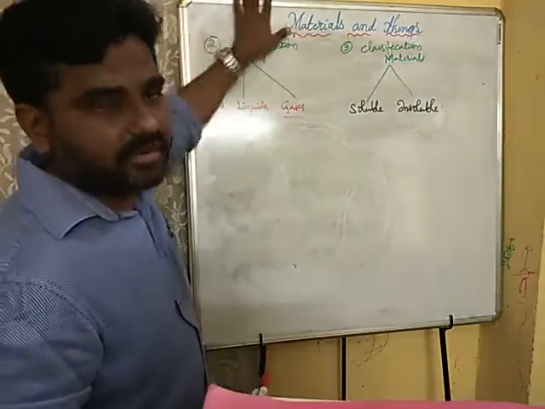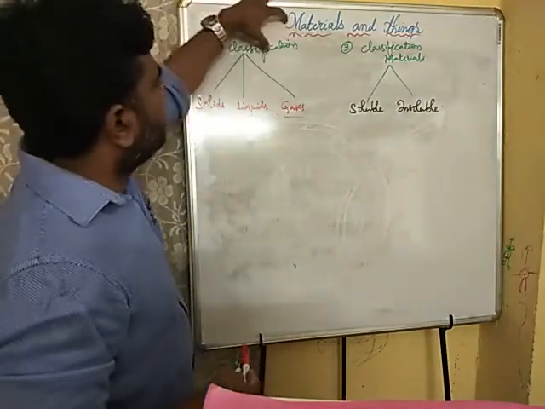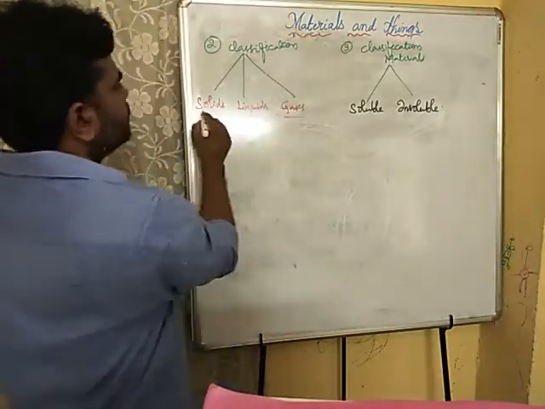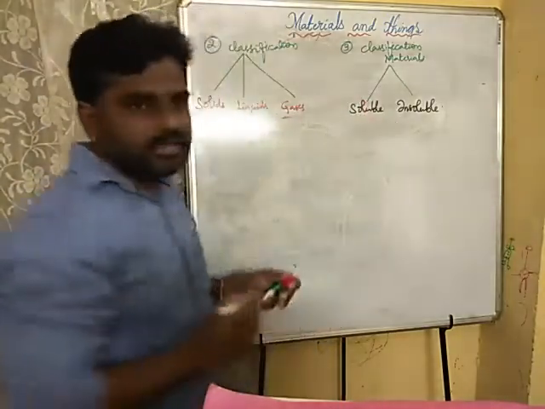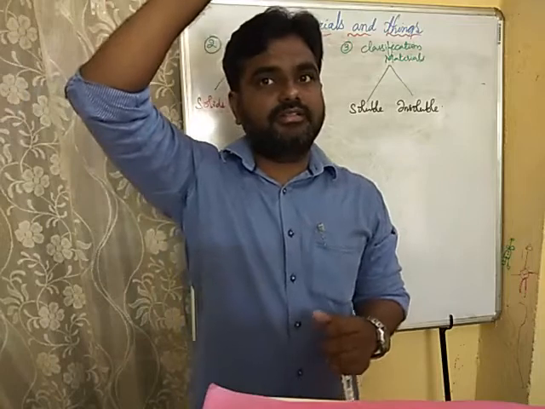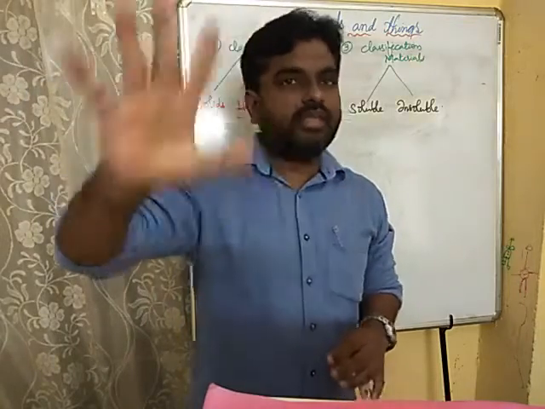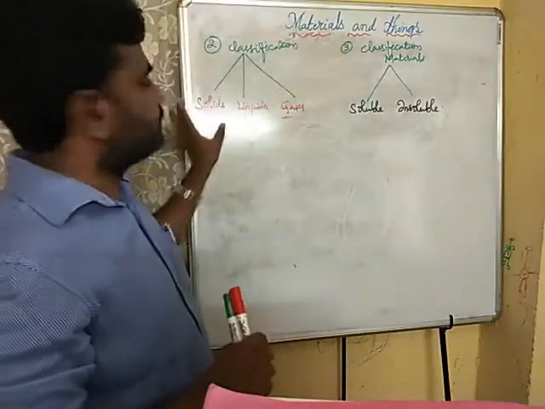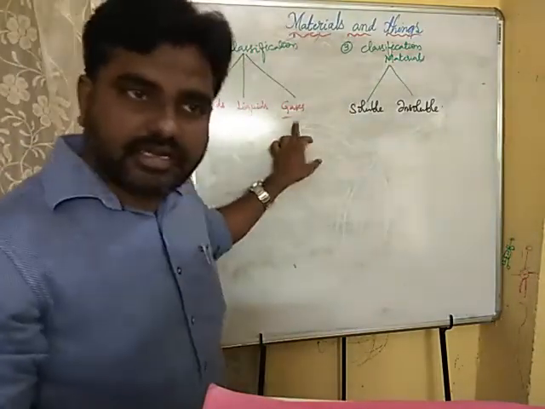The second classification of materials is that the materials are broadly classified into three ways. What are they? Solids, liquids and gases. Did you understand? The first classification of the materials was transparent, translucent and opaque. But in this classification the materials may be solids, liquids and gases.